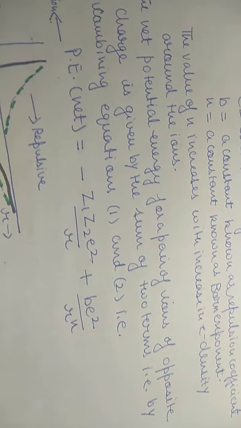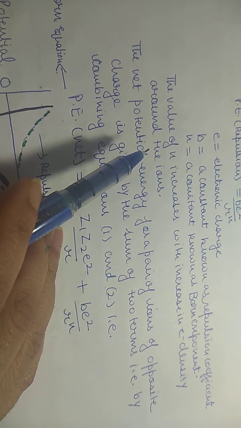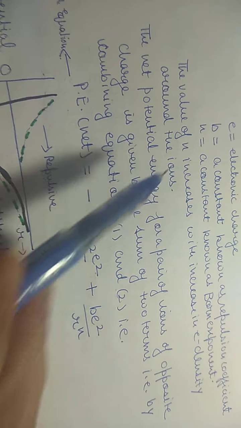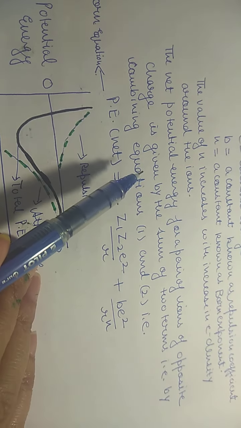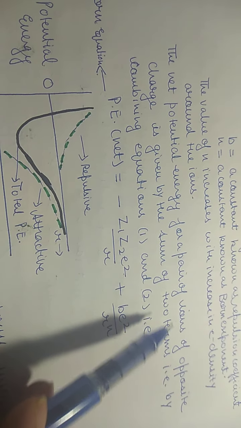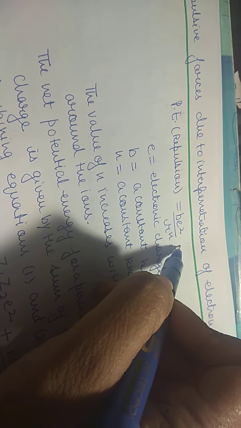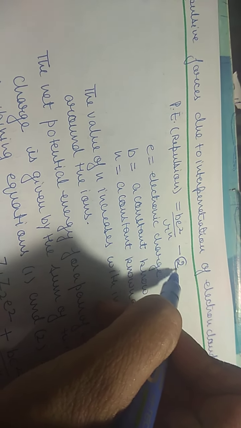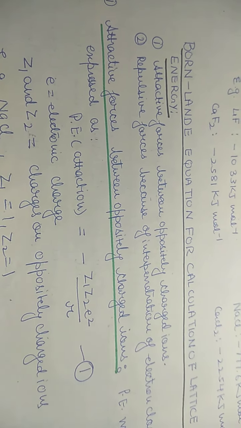Now the value of n increases with increase in electron density around the ions. As the electron density around the ions increases, there is also increase in the value of n. Then the net potential energy for a pair of ions of opposite charge is given by the sum of two terms by combining equation 1 and 2. What are equation 1 and 2? This is the potential energy of attraction, that was equation number 1.